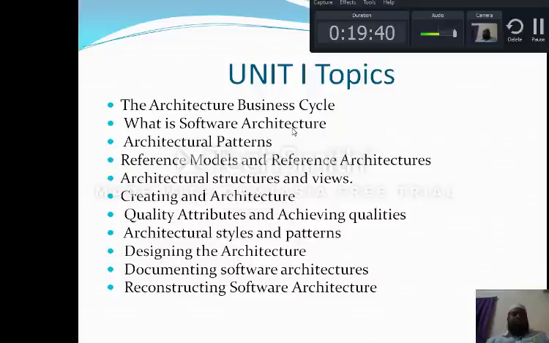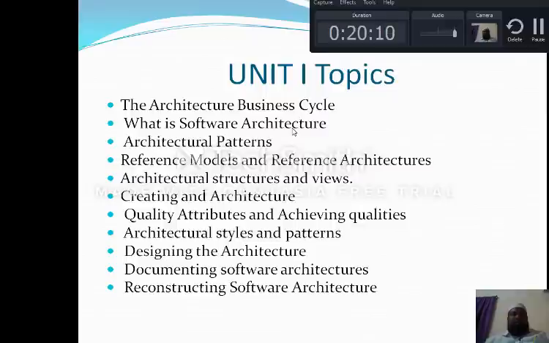Now, for the remaining 20 to 25 minutes, I will be discussing some of the basic fundamental concepts. I am not going to complete the whole of unit 1 today, just the introduction class for unit 1, and we will see some basic fundamentals. The unit 1 topics I will be enlightening you on, and I will be focusing on these concepts. The listed concepts will be available here.